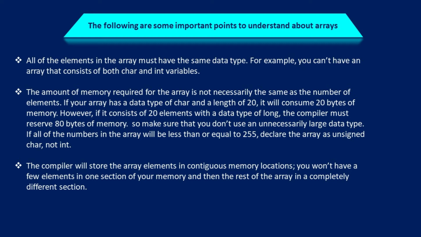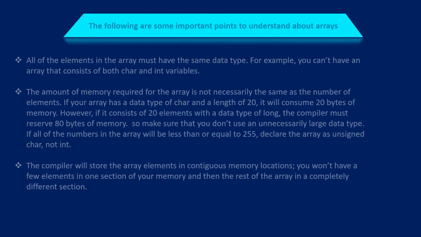If all of the numbers in the array will be less than or equal to 255, declare the array as unsigned char, not int. Next point, the compiler will store the array elements in contiguous memory locations. You won't have a few elements in one section of your memory and then the rest elsewhere.